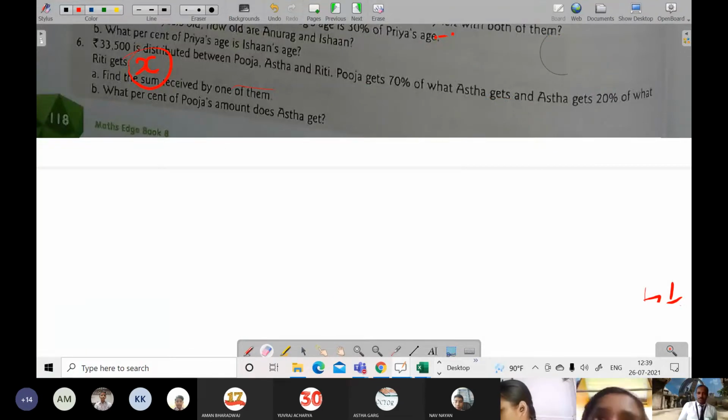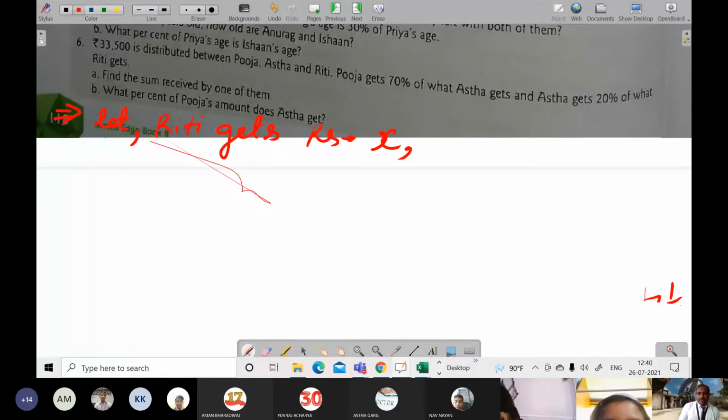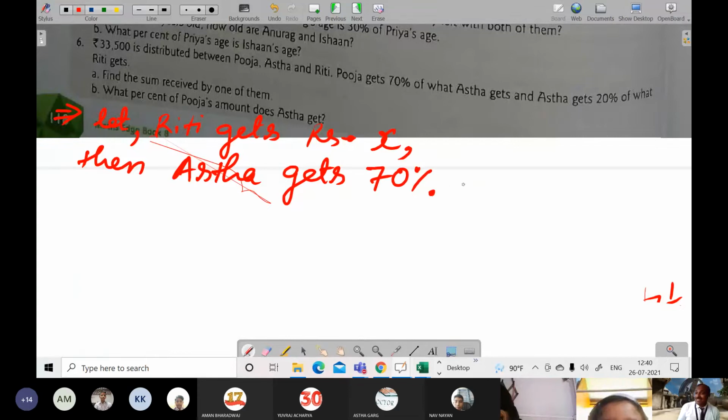Okay. So here, what we will be doing in process, if you solve, then you will write like this. Let Riti gets rupees X. Then Astha gets 20% of what Riti gets.